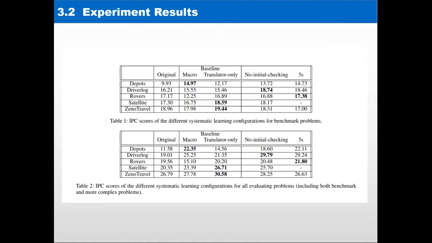As you can see, the satellite domain and the single travel domain actually have their best performance found in the translator-only configuration. This means that the macro actions learned for these two domains are actually more useful in changing the SAS+ formalism rather than being useful in the heuristic.